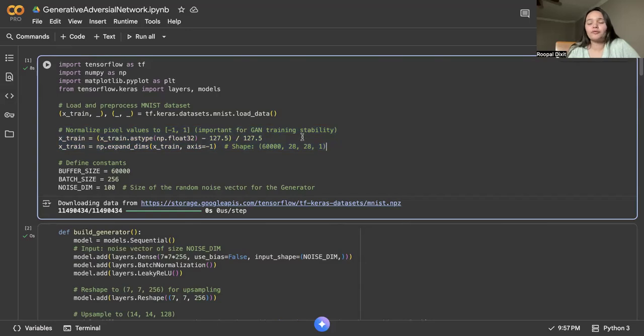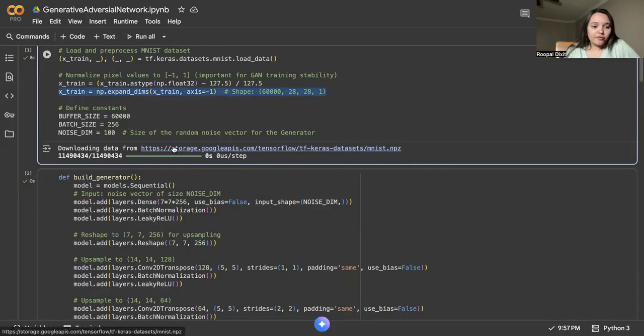This is also important for generative adversarial training, because for every model there is a different format, and this works for GAN training. These are the shapes we are using: 60,000 by 28 by 28 by 1, where one is because we are using grayscale values.